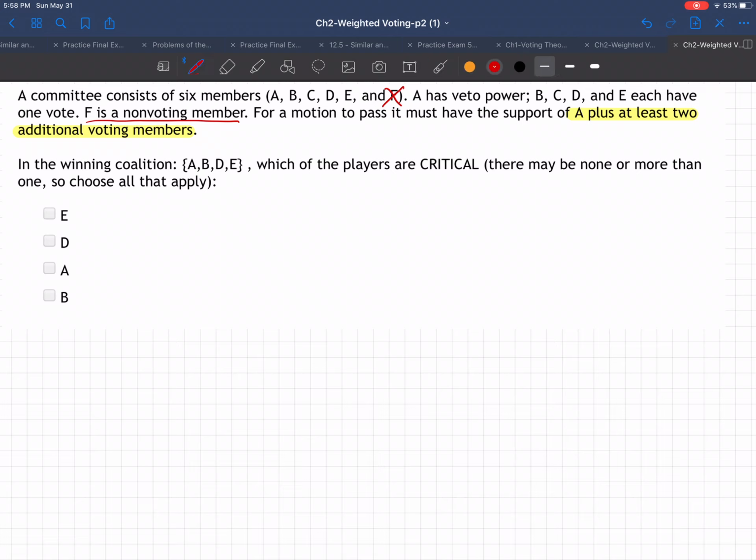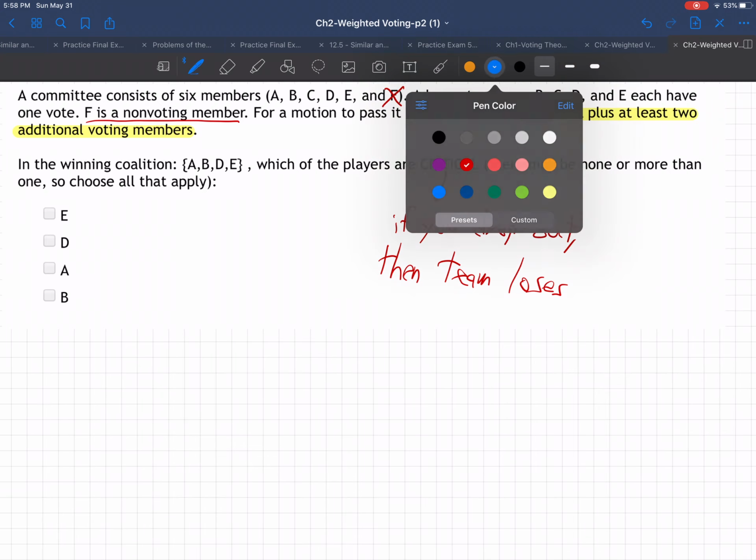So, all right, let's see what we need to do. So critical, that's the crucial thing here. Critical means if you drop out, then the team loses. That's what it means to be critical. You're critical if you drop out and then the team loses. So we got to figure out who's critical here.